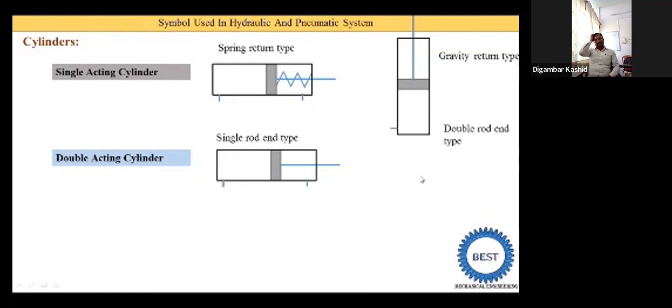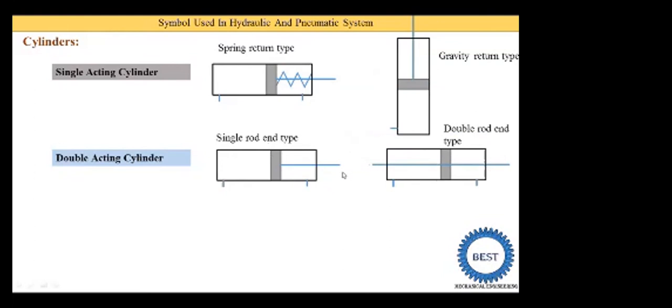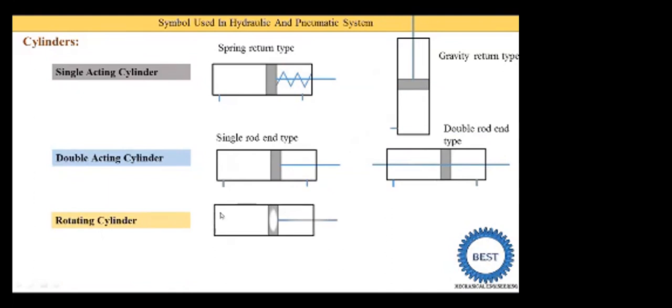Next one is the double rod end type, which means two rods are provided, one on each side of the piston. Next one is the rotating cylinder, which means the cylinder is rotated. We draw one horizontal cylinder, piston and connecting rod, and we draw the rotational symbols. That means the cylinders are rotating.